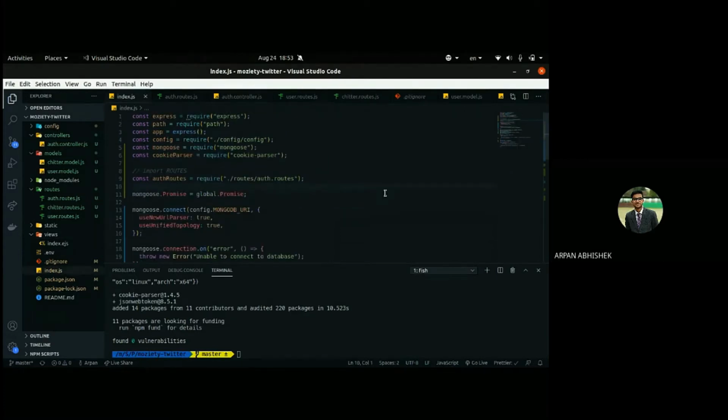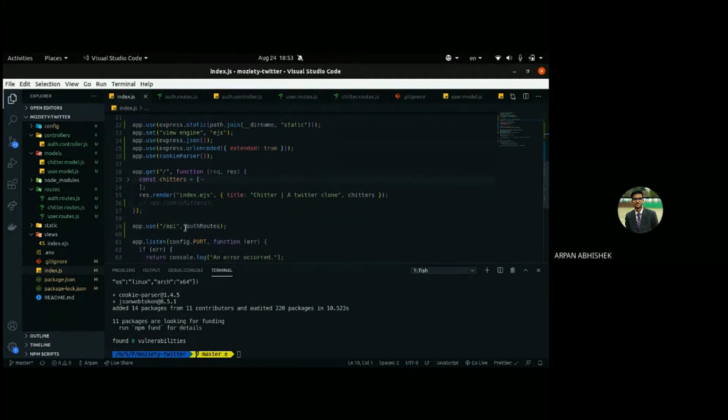As I showed you, we want to nest our auth routes in slash API. Whenever a user goes to our domain slash API slash sign in or something, they will be presented with the auth routes. So what's going on in auth routes?